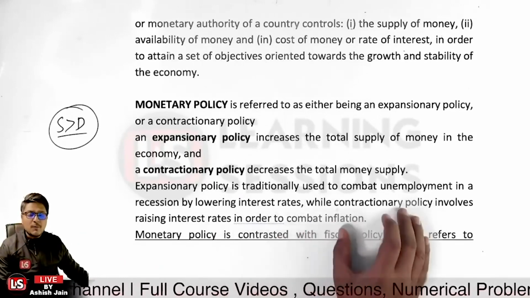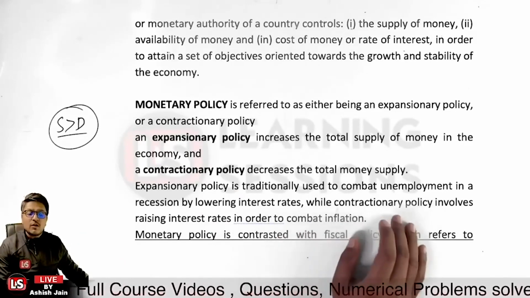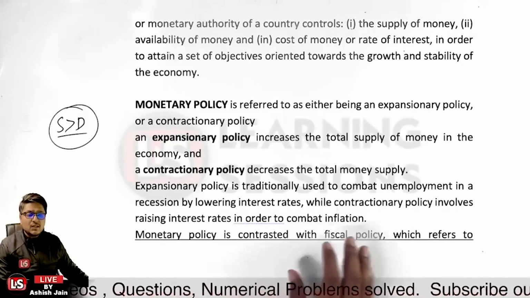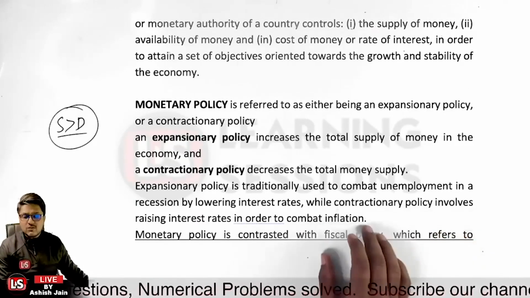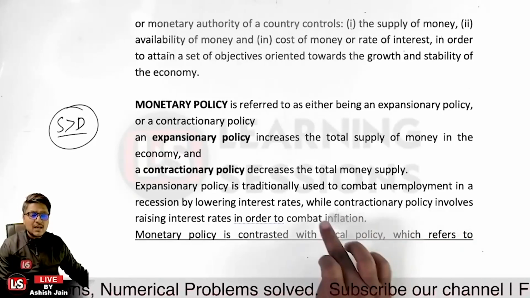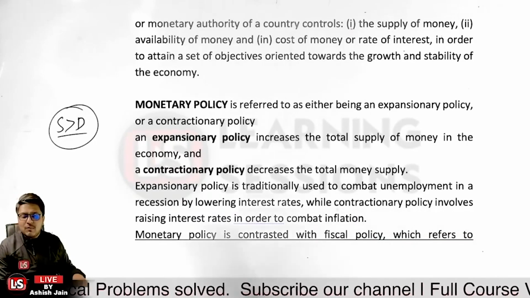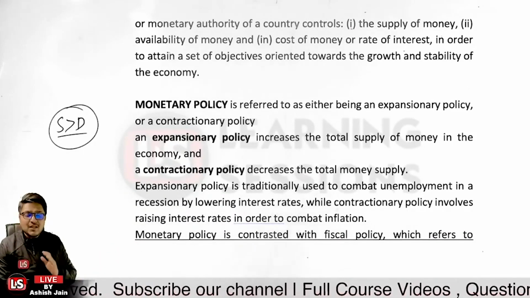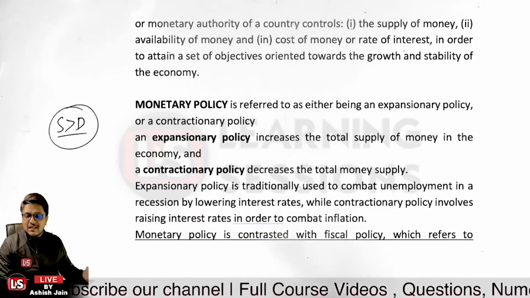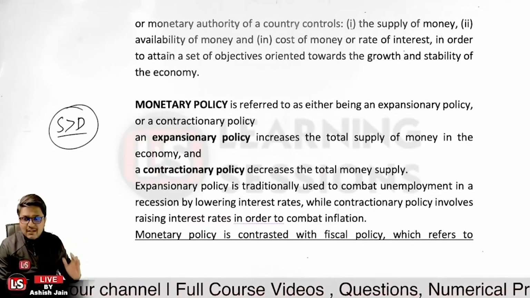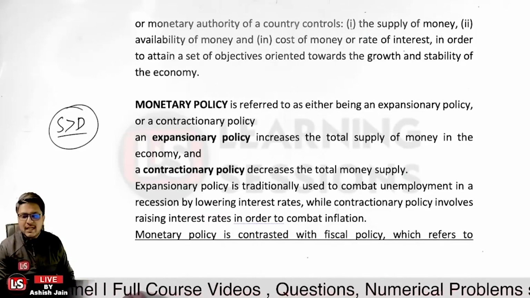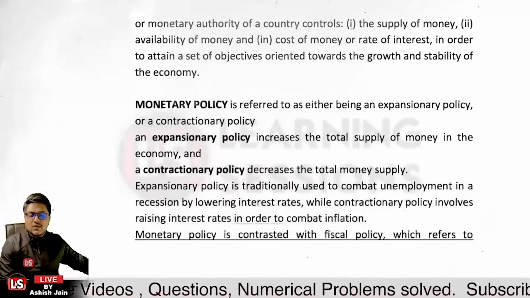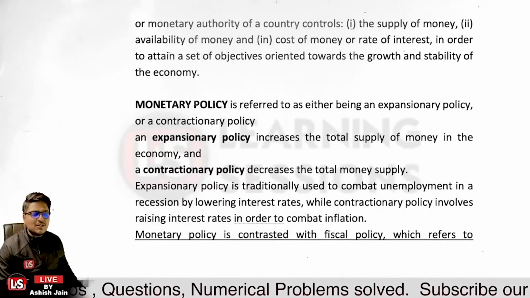While in the case of the contractionary policy, a huge amount of money is already available in the market itself, which is leading to inflation. That is why the contractionary policy is used. We will be sucking out the money from the market, so that the interest rates will increase, and further it helps us to combat inflation. So that is related to the expansionary policy and the contractionary policy.